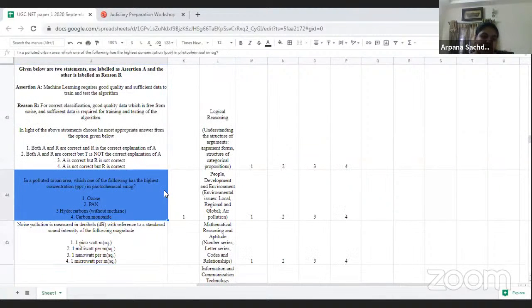Now we have a next question which is based on people development and environment, and I will mark it as an easy question because it has already been asked in the previous year question paper. It was not a difficult question. For the same reason, we should always practice past year question papers before starting our preparation. So it was an easy question accordingly.